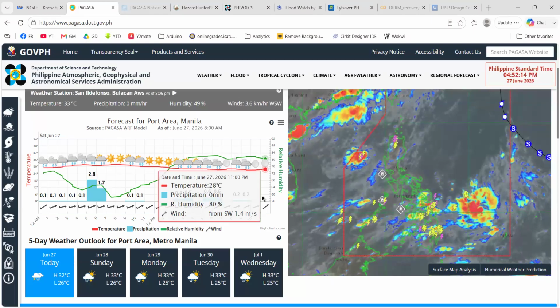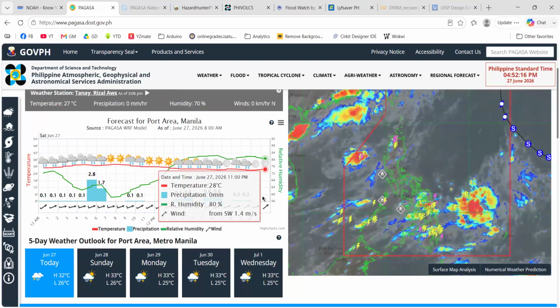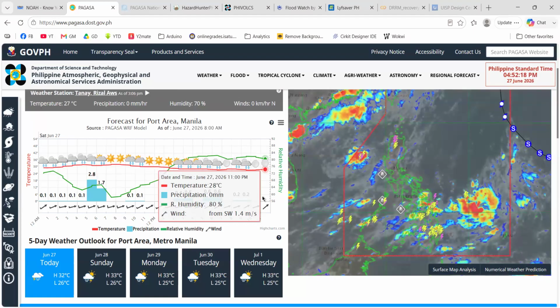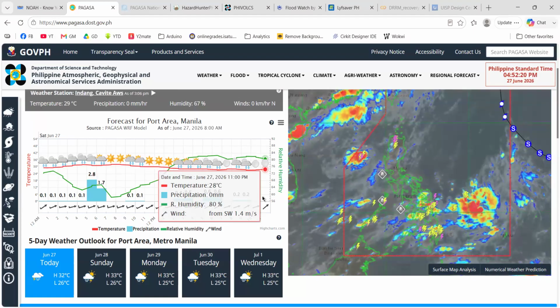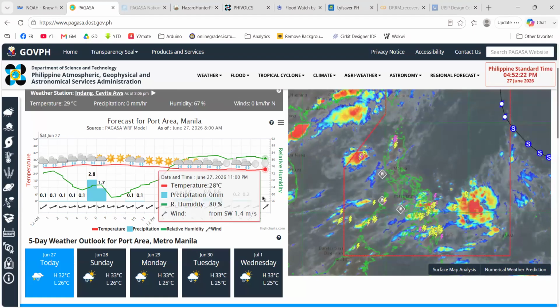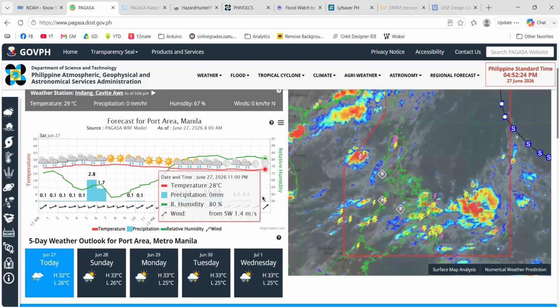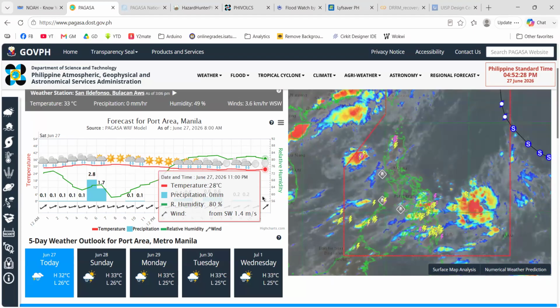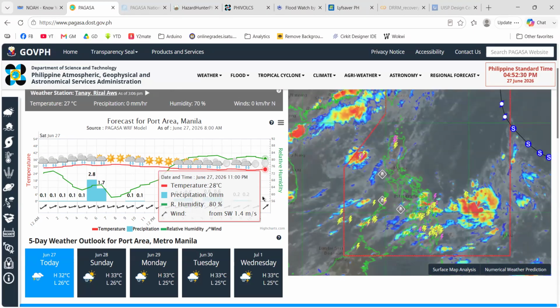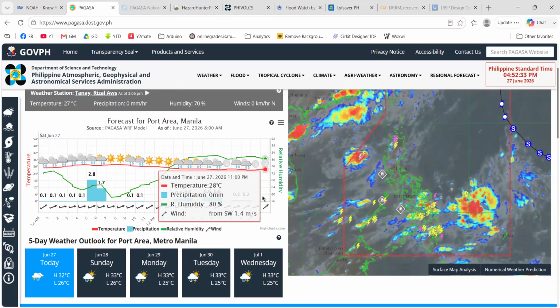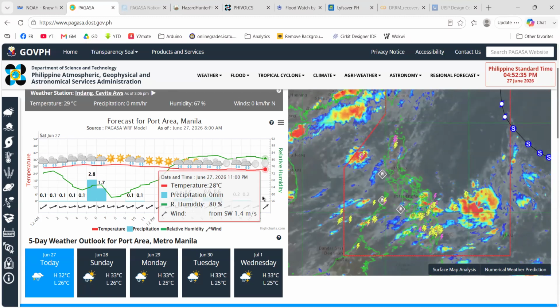If you check your phone and compare it with what Pag-asa has, you can see there's little to no difference now, and also little to no difference with the actual. So I highly urge you to explore Pag-asa, the official Pag-asa website, in addition to Project Noah.